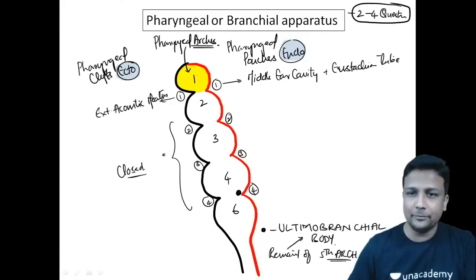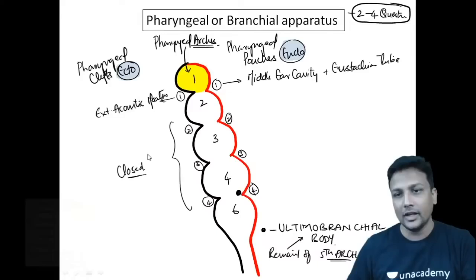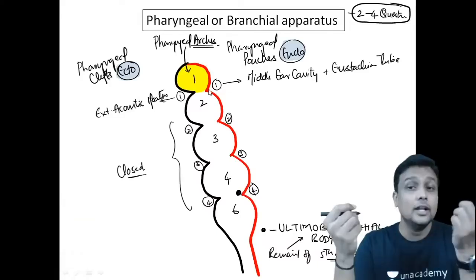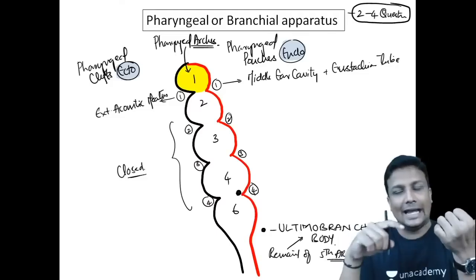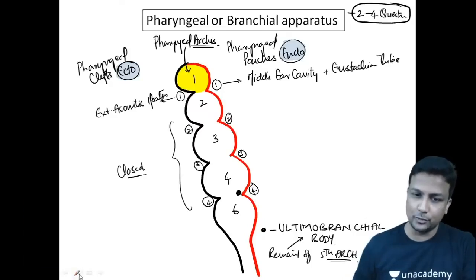Yaar, ye to common sense hai. The external acoustic meatus hoga. If there is an external ear here right now, what is going to join with that? The middle ear. So the first cleft is going to form the external acoustic meatus, whereas the first pouch is going to form the middle ear cavity along with the eustachian tube.